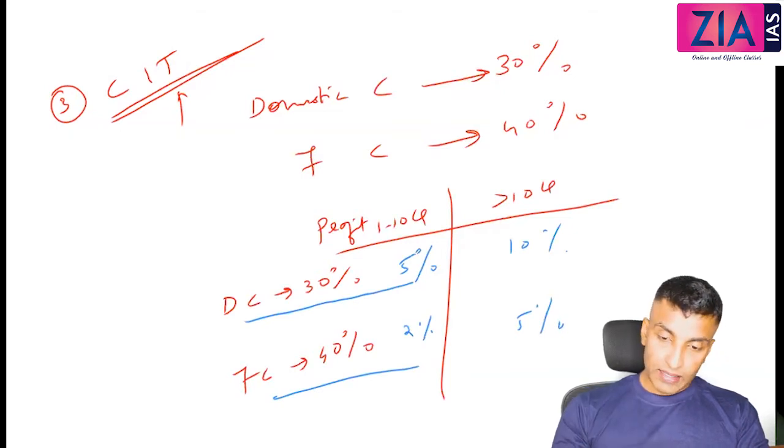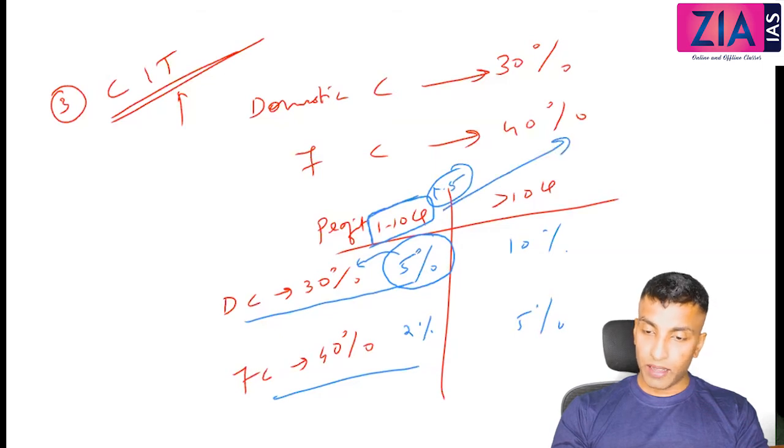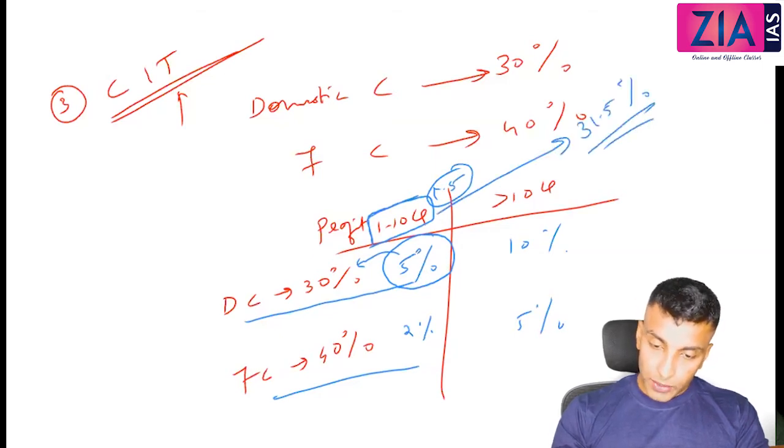Okay, so when I say this 5 percentage, this 5 percentage of what? 30. Okay, so what is 5 percentage of 30? That is 1.5. So effectively, if your income or the profit is 1 to 10 crore, you need to pay 31.5 percentage, not that 30 percentage plus 5 percentage.